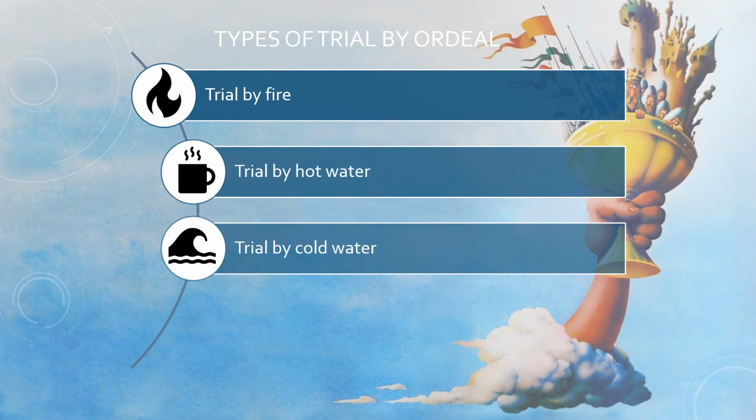Trial by cold water was said to be representative of baptism. The accused was submerged completely in water, and if they floated, they were seen as being rejected by the water, and therefore God, and found guilty. If they sank, they were seen as being accepted by God and found innocent. It is a myth that those who sank died, as surviving records indicate those who sank were retrieved before actually drowning. As such, this method of trial had more outcomes of innocence due to manipulating the trial.